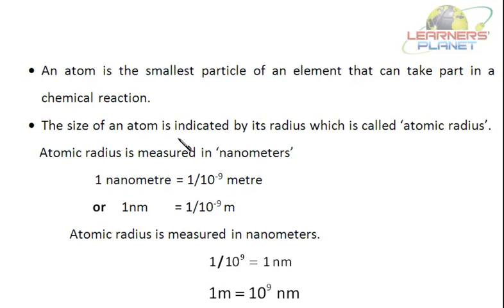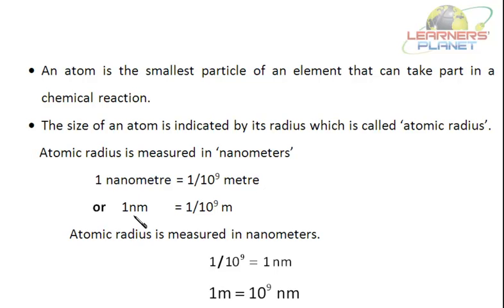The size of an atom is indicated by its radius, which is called atomic radius. Now, atomic radius is measured in nanometers. Now, what is this unit? 1 nanometer is equal to 1 by 10 to the power 9 meters, and not 10 to the power minus 9, right?